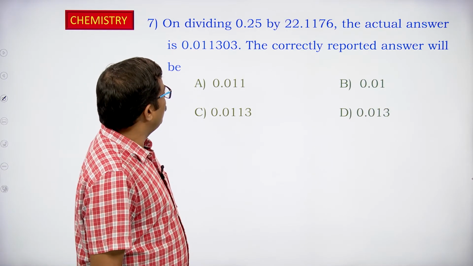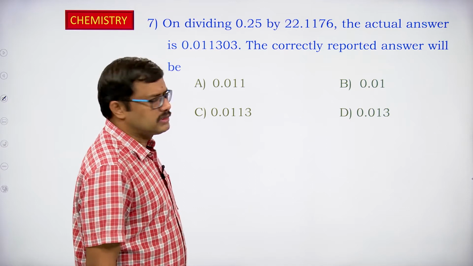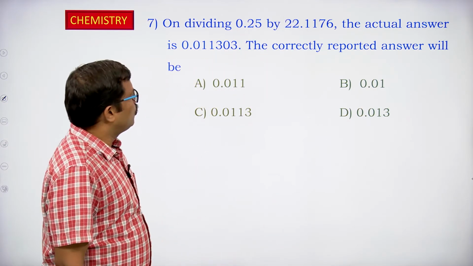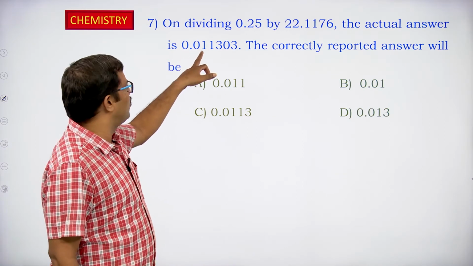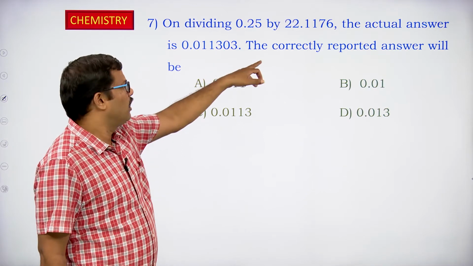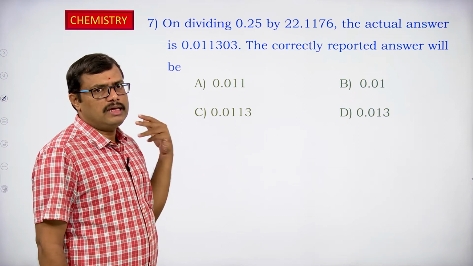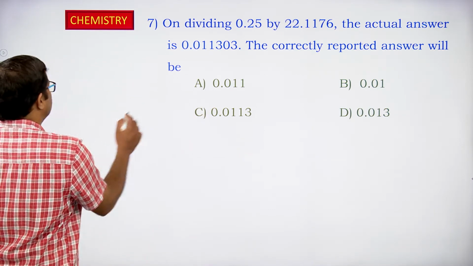On dividing 0.25 by 22.1176. So here 0.25 is divided by 22.1176. The actual result comes out to be 0.011303. Okay. The correctly reported answer will be? So what could be the correct answer in this case?